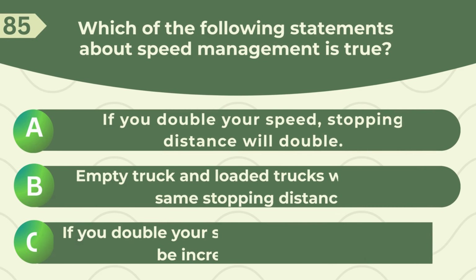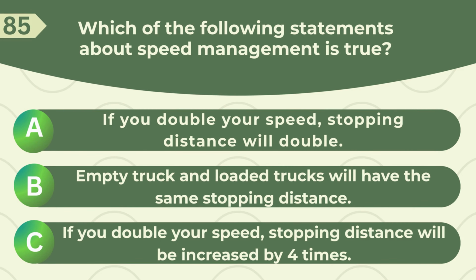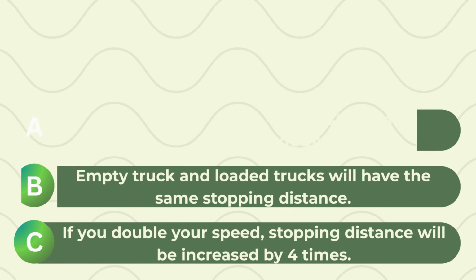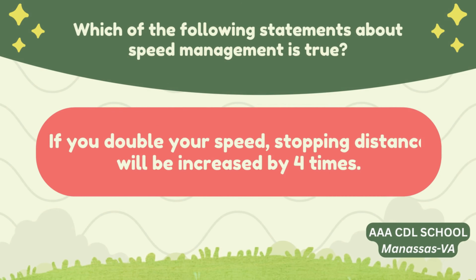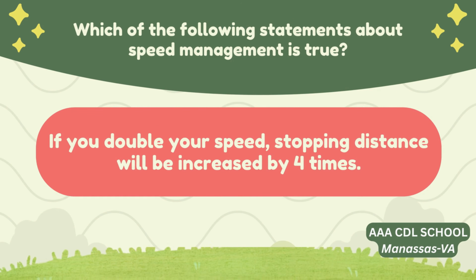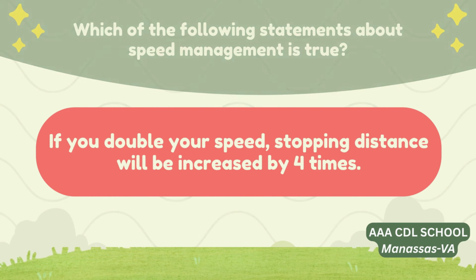Which of the following statements about speed management is true? A. If you double your speed, stopping distance will double. B. Empty trucks and loaded trucks will have the same stopping distance. C. If you double your speed, stopping distance will be increased by 4 times. Correct answer: if you double your speed, stopping distance will be increased by 4 times.